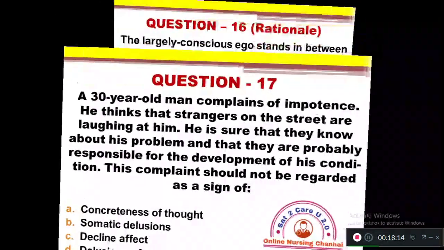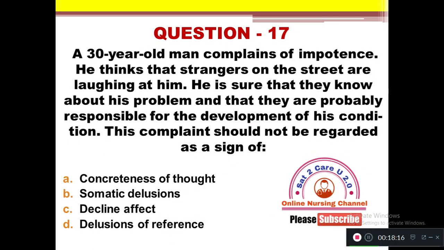Question number 17. A 30-year-old man complains of impotence. He thinks that strangers on the street are laughing at him. He is sure that they know about his problem and that they are probably responsible for the development of his condition.